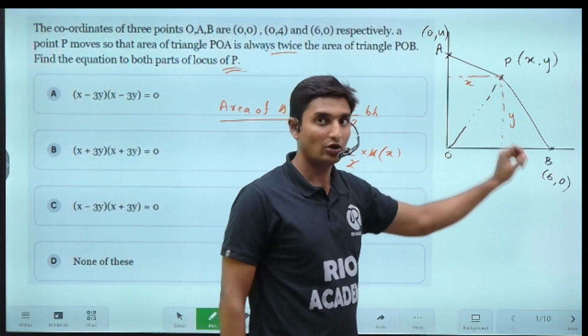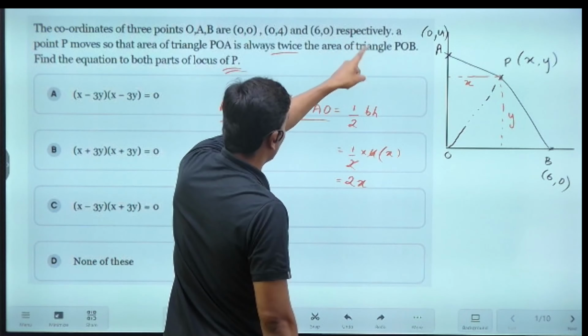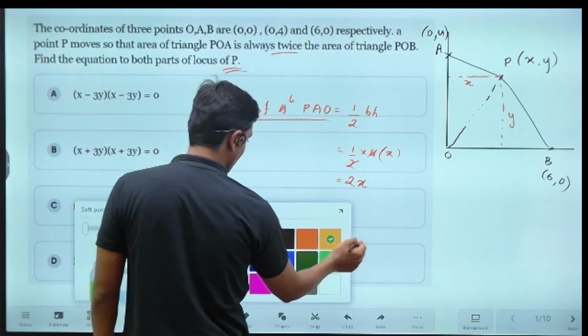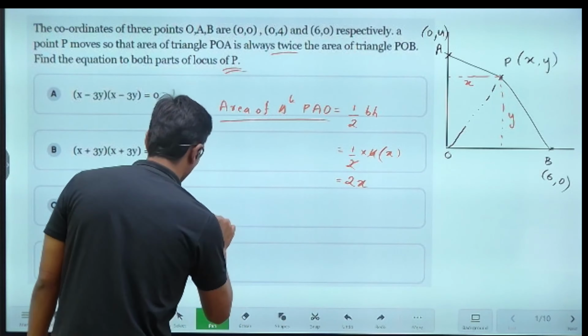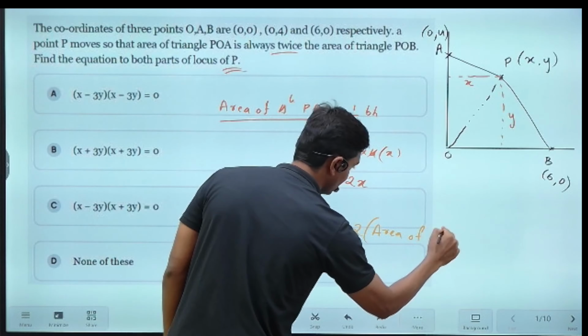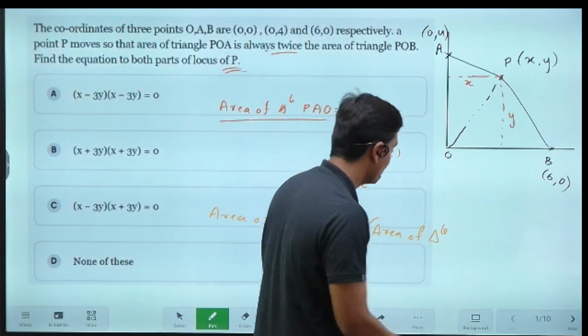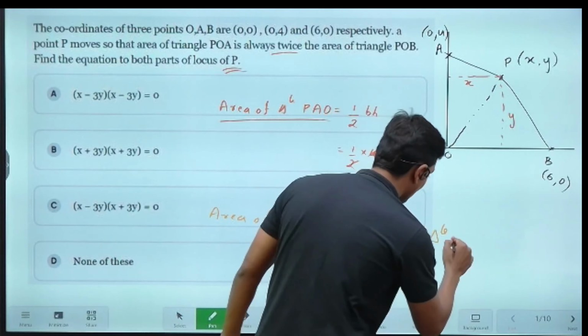And now it is given in the question that the area of the triangle PAO is twice the area of the triangle POB. We are going to equate those conditions here. No need to write down all these sentences in your examination, guys. Just so that you understand it, I'm writing it down. Twice the area of triangle POB. On a mathematical basis, it's just alphabetical order nonetheless. So the area of triangle POA, which is 2x, is equal to 2 times, twice means double, the area of the triangle POB.